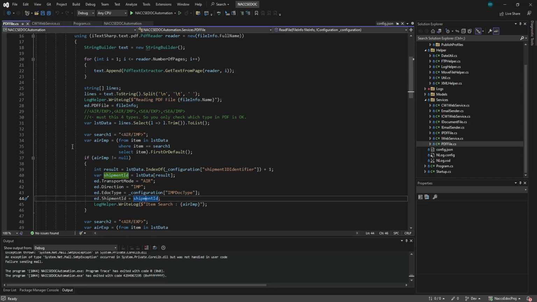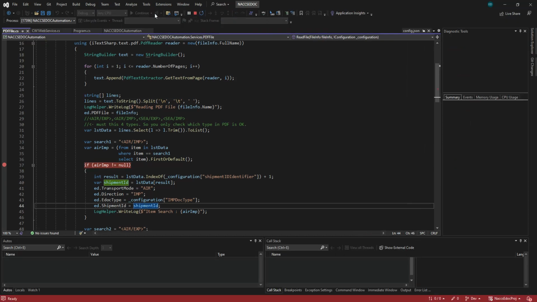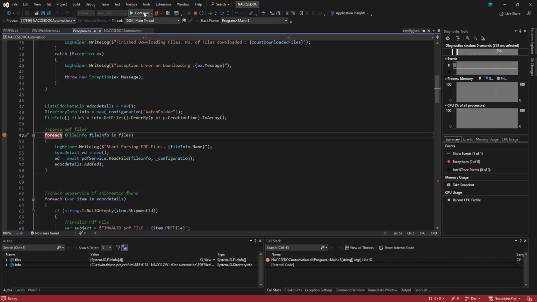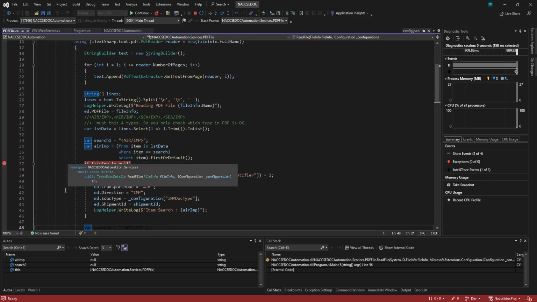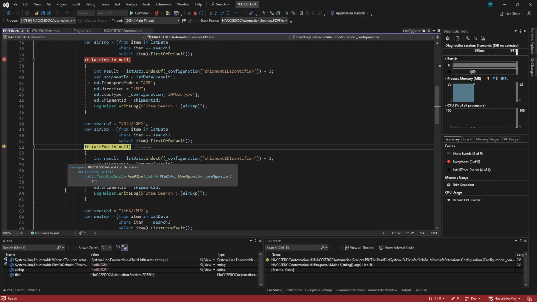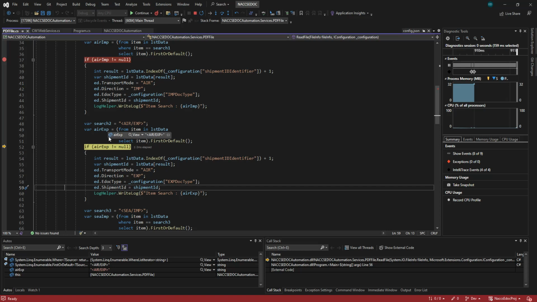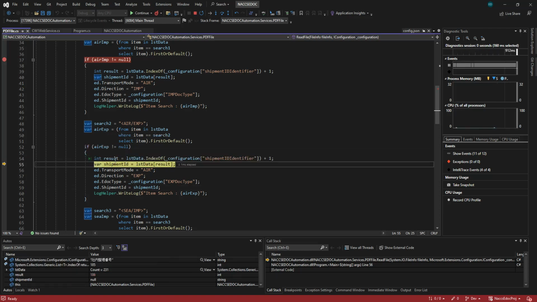So for example, if we test this one, because we only read the PDF files. Okay, so for example, this one is null. So what's in the PDF file here? Why is it null? There's an error export. So I think the error export will be here. Okay, this is the error export, and then we found that this is the error export, and it is not null, so we found the index.